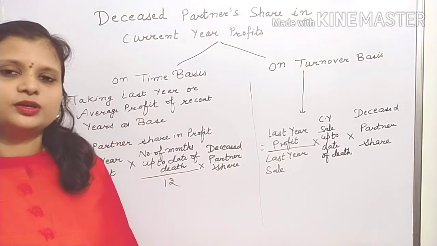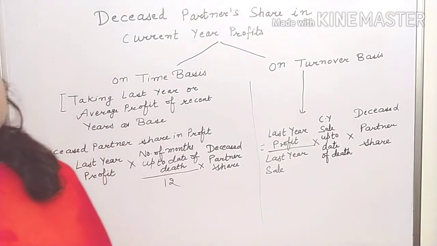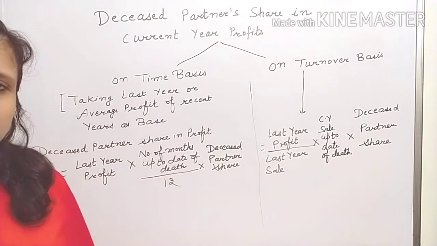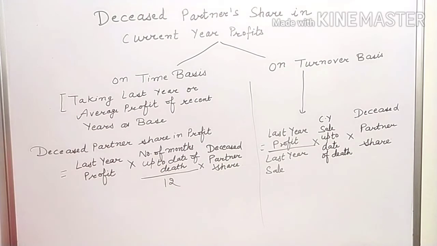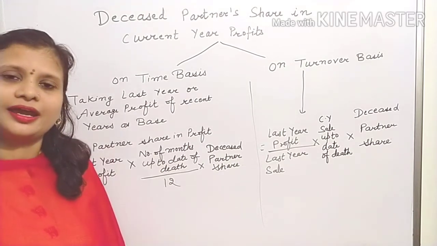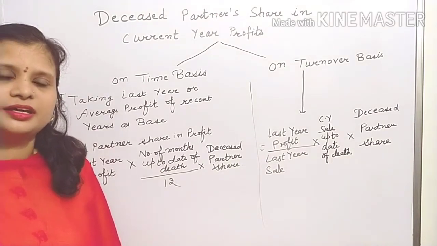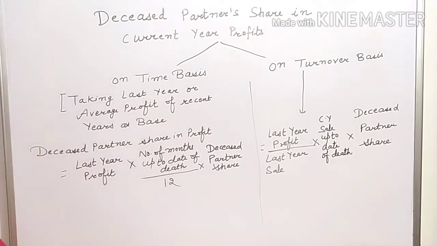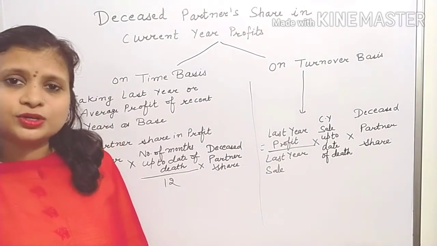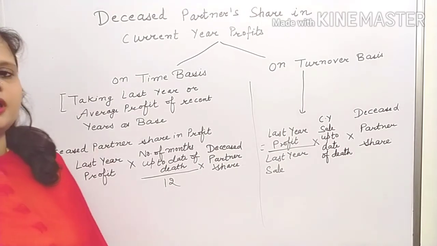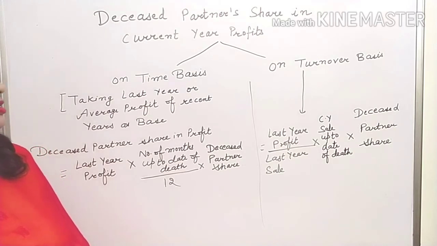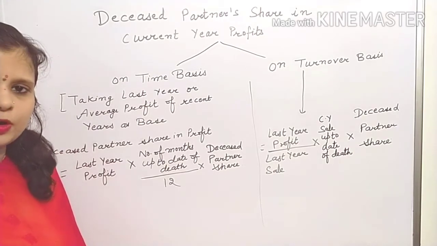Hello everyone. Today we will study the computation of deceased partner's share in current year profits. Because death may occur at any time during the year, in that case the deceased partner's executors will be credited with his share in current year profits also. Now our question is how we can compute the deceased partner's share in current year profits.